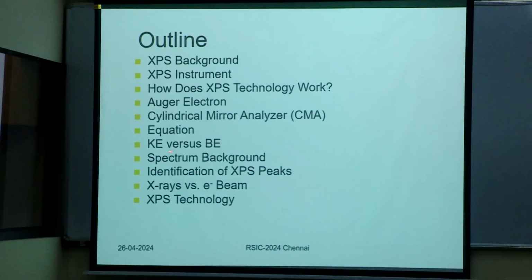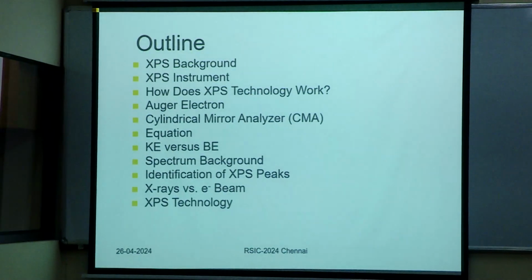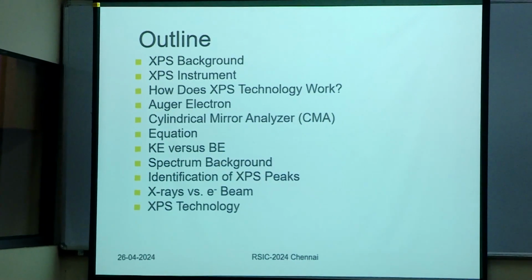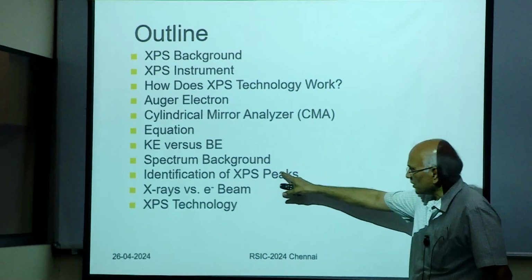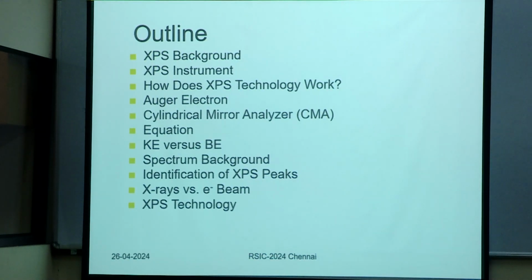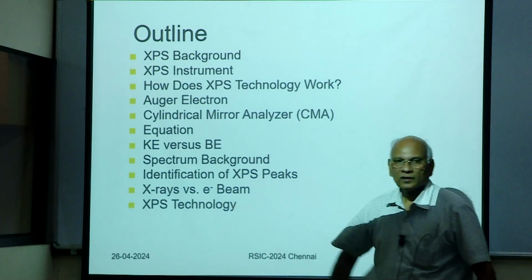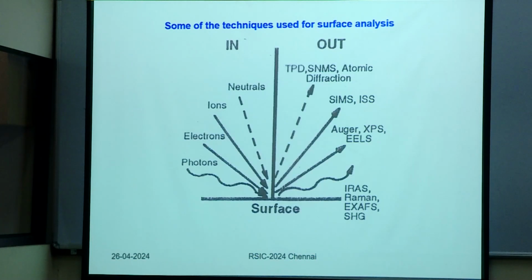Then this expression you already know, kinetic energy plus binding energy is equal to hν from the photoelectric effect, correct? And then I'll give you some spectra, XPS interpretation, and then some examples and XPS technology. I'll have a few slides on that. That's what I'm going to cover.